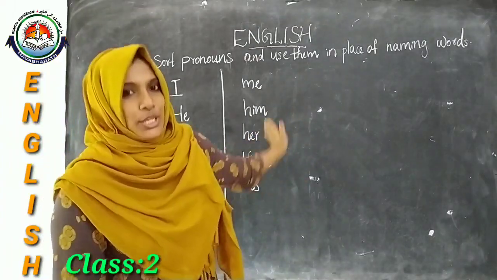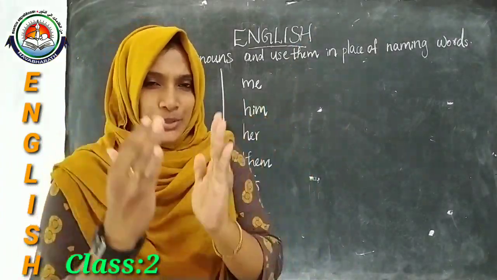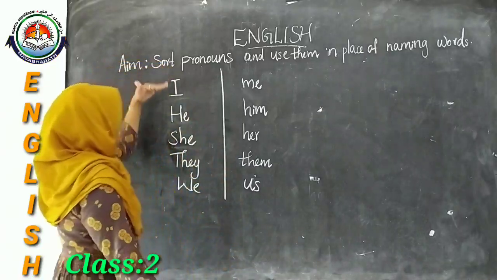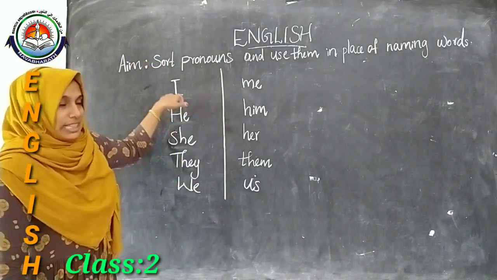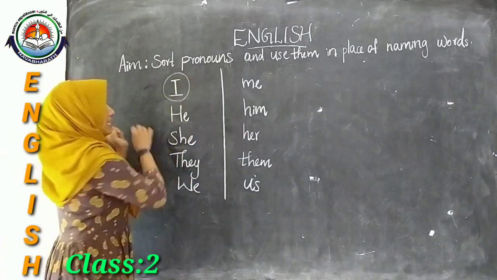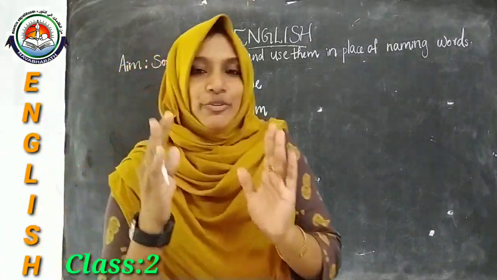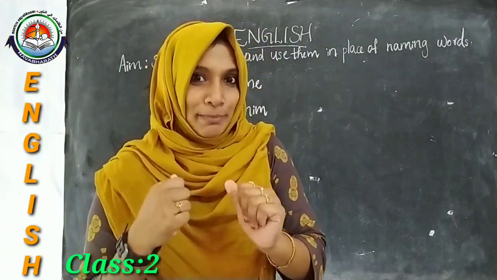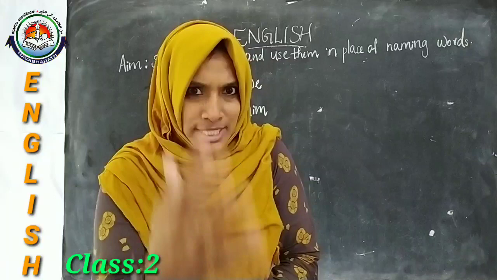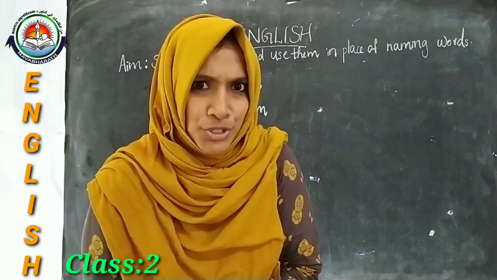So in this way you have sorted those words into two groups. And what about these words? Here this I, we are using for the speaker. Who is the speaker here? Yes, I am the speaker. Ma'am is the speaker here, no? I am telling something to you. I am speaking something to you, right?